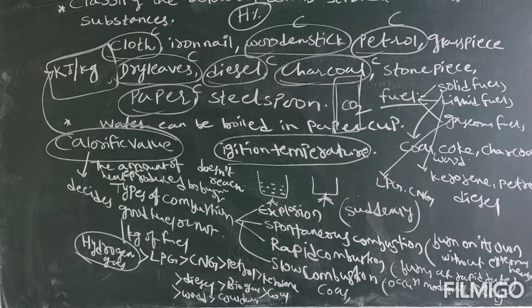Dry powder fire extinguisher mainly consists of sodium bicarbonate. It is a mixture of baking soda and soda. We call it sodium bicarbonate.